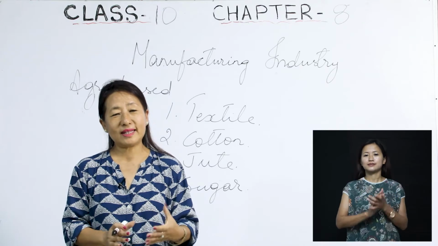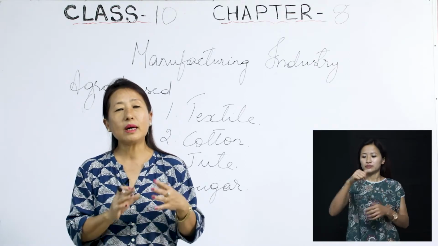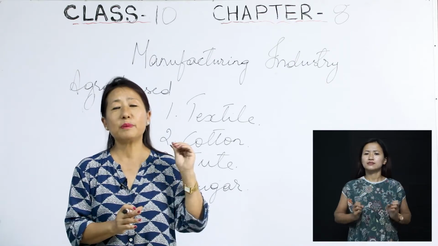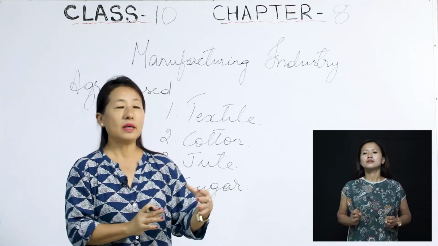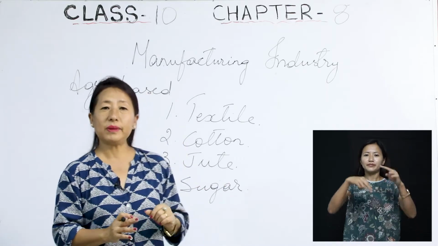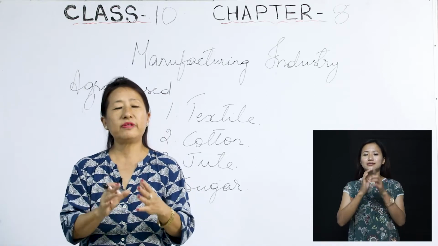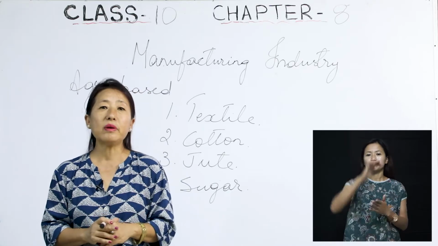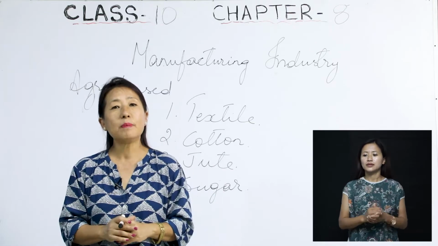Okay, so class 10 social science class, and today we will be continuing with the topic that we started in the previous class. In the previous class we started with manufacturing industry, that is chapter 8, and we discussed the different types of industries found in India based on their raw materials. Then ownership, all those we discussed in the previous session.